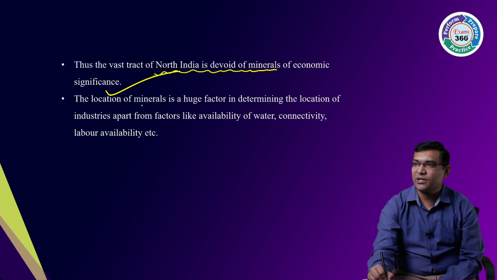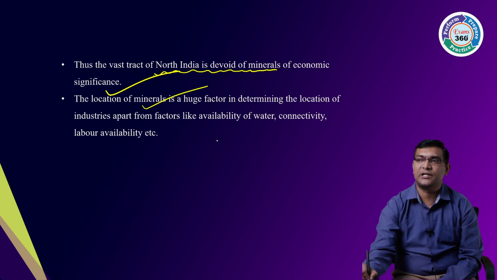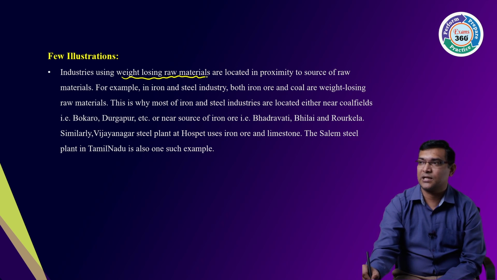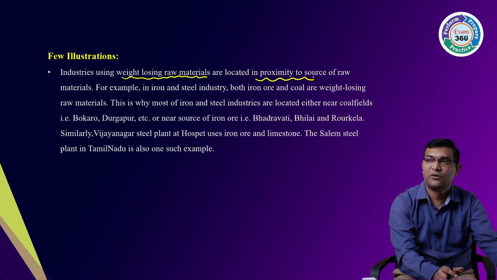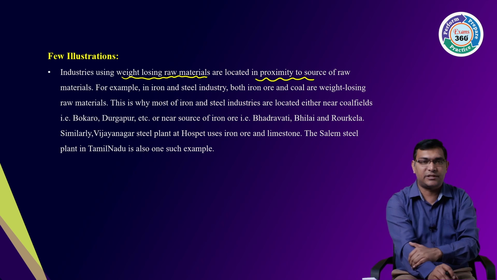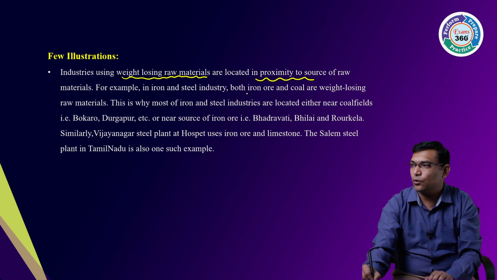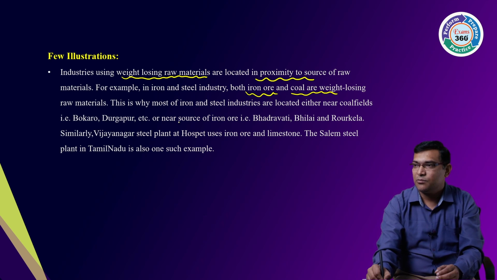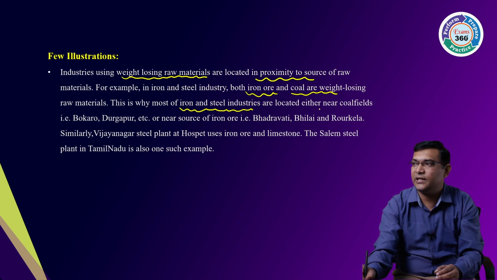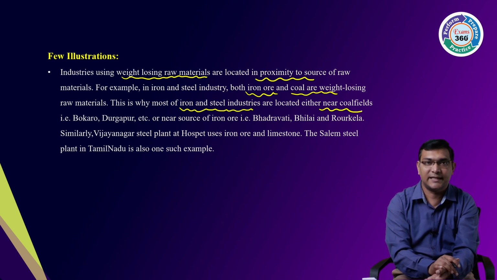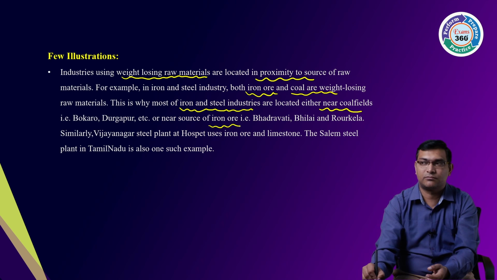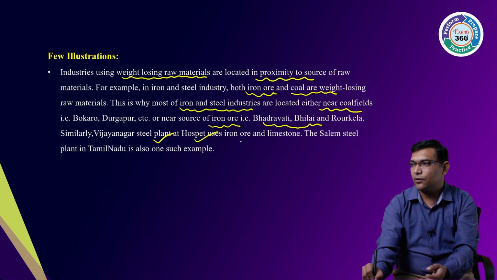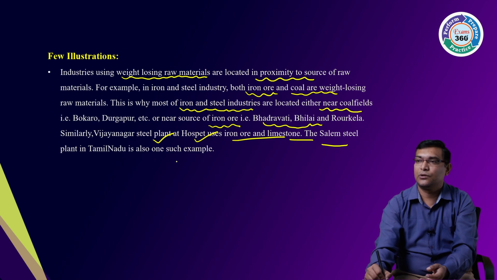So the location of minerals is a huge factor in determining the location of industries. For example, industries using weight-losing raw materials are located near the source, for example the iron and steel industry. Both iron ore and coal are weight-losing raw materials. So this is why most of the iron and steel industries are located near coal fields like Bokaro, Durgapur, etc., or near the source of iron ore: Bhilai, Rourkela, Vidyasagar steel plant, Hospet in Karnataka with iron ore and limestone, and the Salem steel plant of Tamil Nadu is one of the examples.